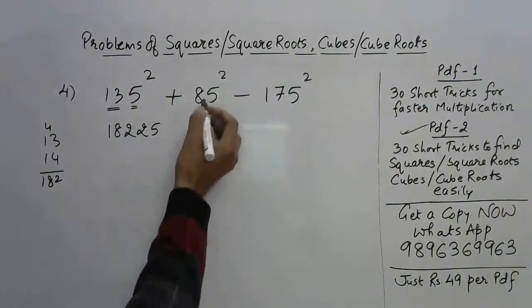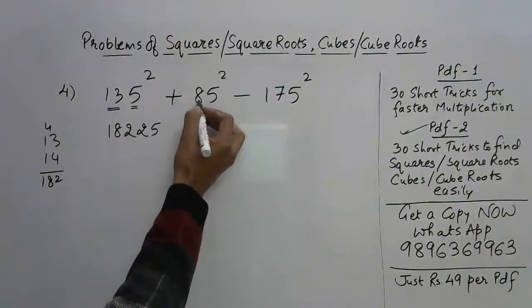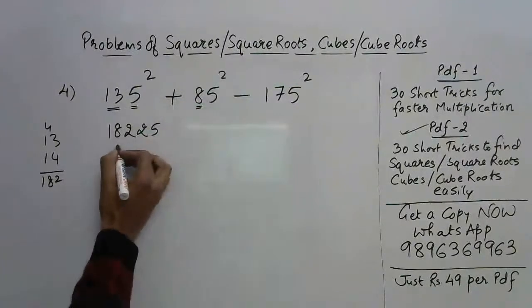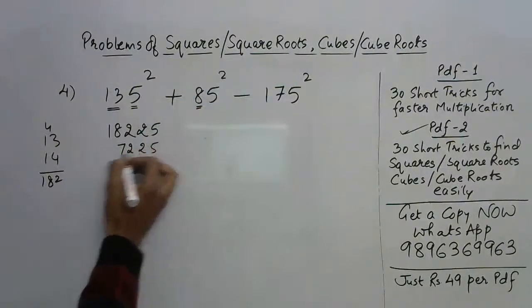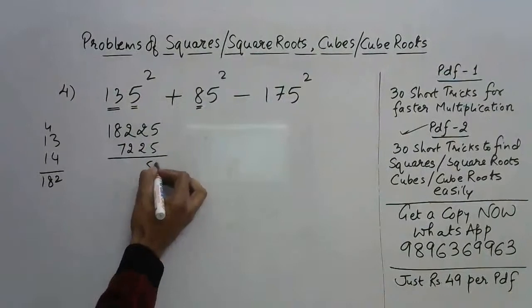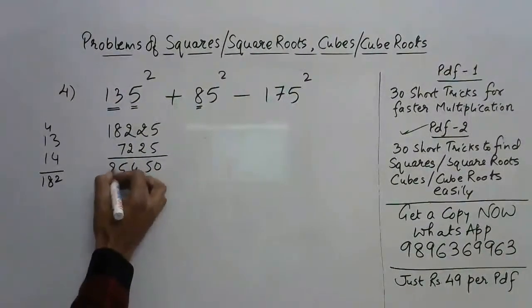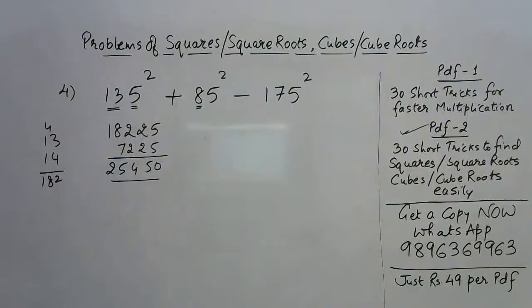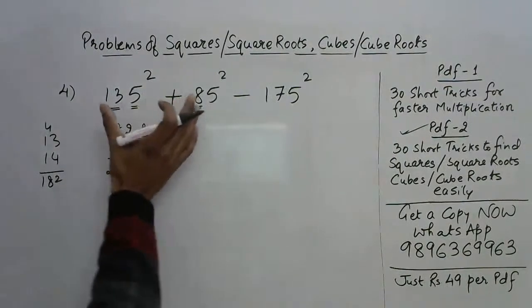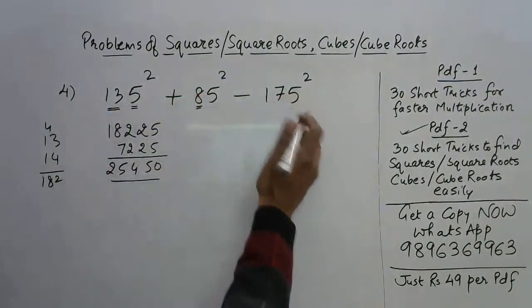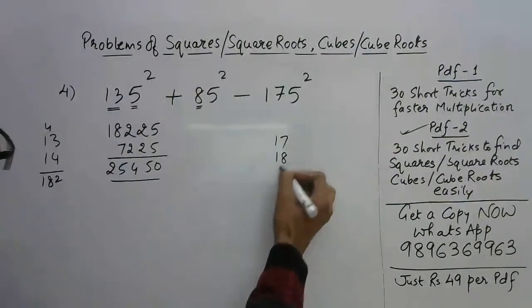And now I want the square of 85. Very easy. 8 into its successor 9. 8 nines are 72, and follow it by 25. Just add these two. 25 plus 25 is 50. This is 0 and 5, and 1 carried means 2. So 25450 is the sum of squares of these two. And now 17 into 18. This is what you need to do.